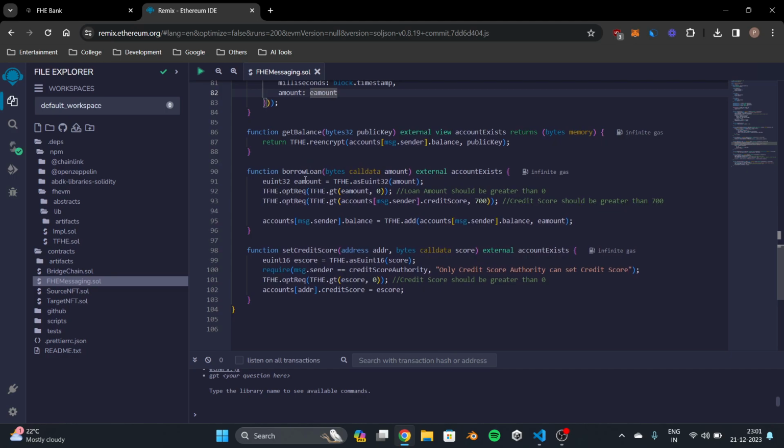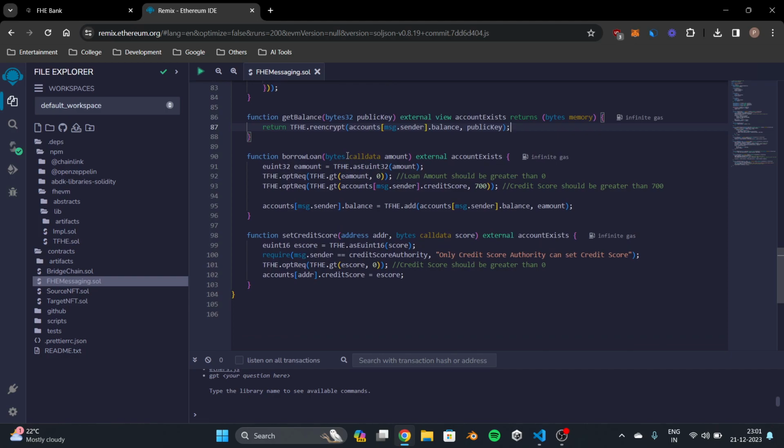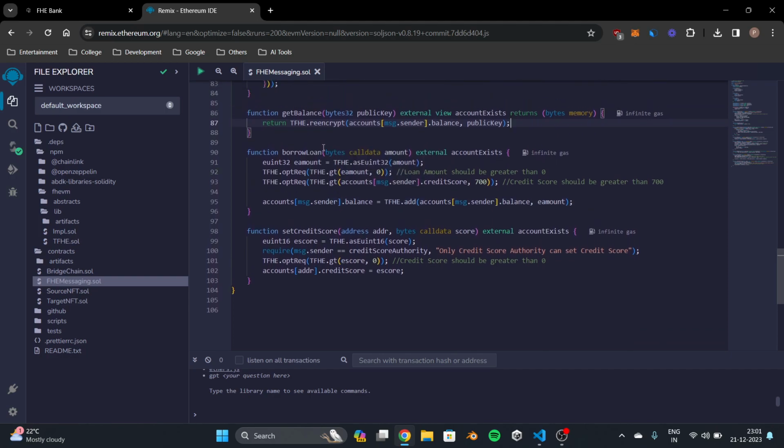Then we have the get balance function. Inside the get balance function, we are re-encrypting the balance data using the public key that you have provided, and only the person with the corresponding private key can read this data. So once again, this is end-to-end encrypted.